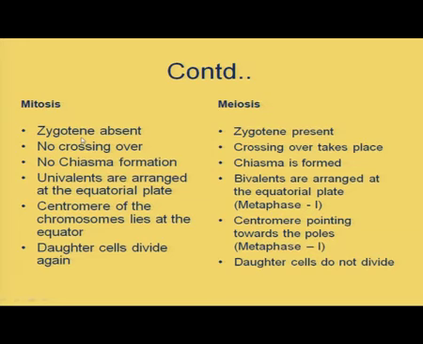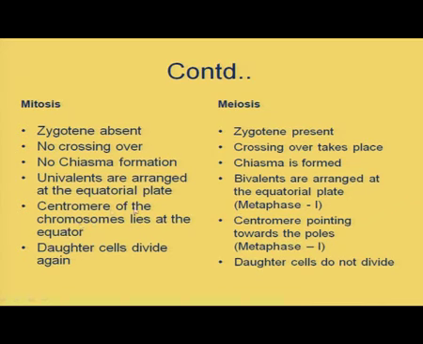Zygote stage is absent in mitosis, but present in meiosis, with pairing of homologous chromosomes. In mitosis there is no crossing over, no exchange of chromatids between the homologous chromosomes. In meiosis it takes place. Since there is no crossing over in mitosis, no chiasma formation; in meiosis chiasmata are formed.